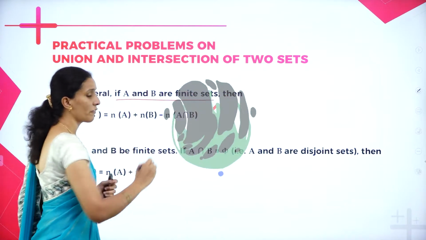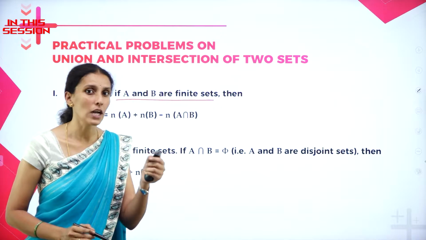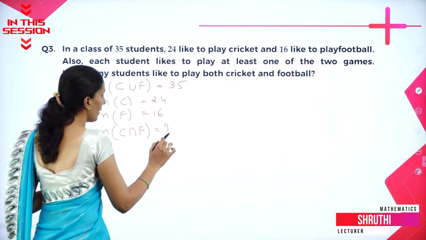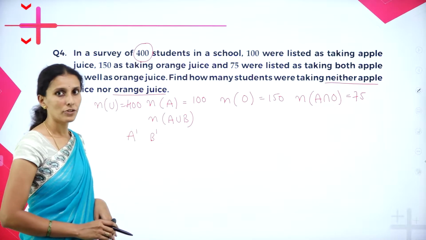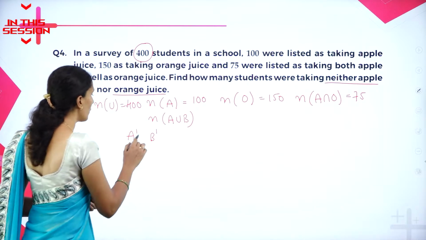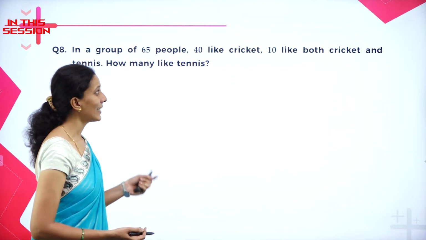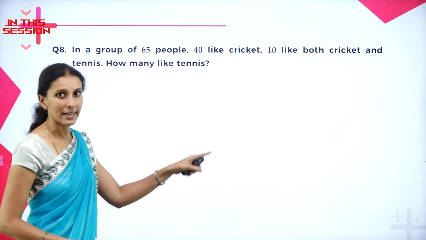A and B are finite sets. So what do you mean by finite set? Set which is countable. Students who will play both cricket and football. When it comes to both, it is nothing but intersection. Take the complement of A union B. That is what your A dash intersection B dash. 40 like cricket, 10 like both cricket and tennis. How many like tennis?